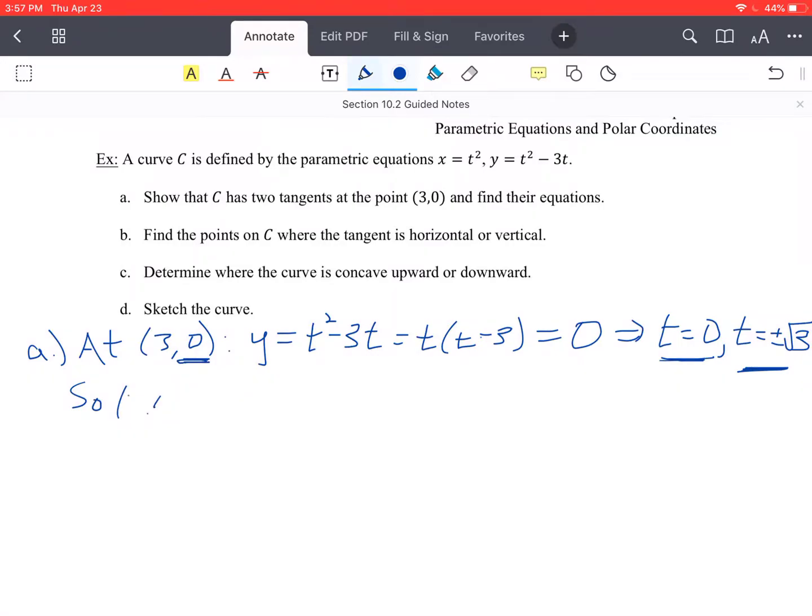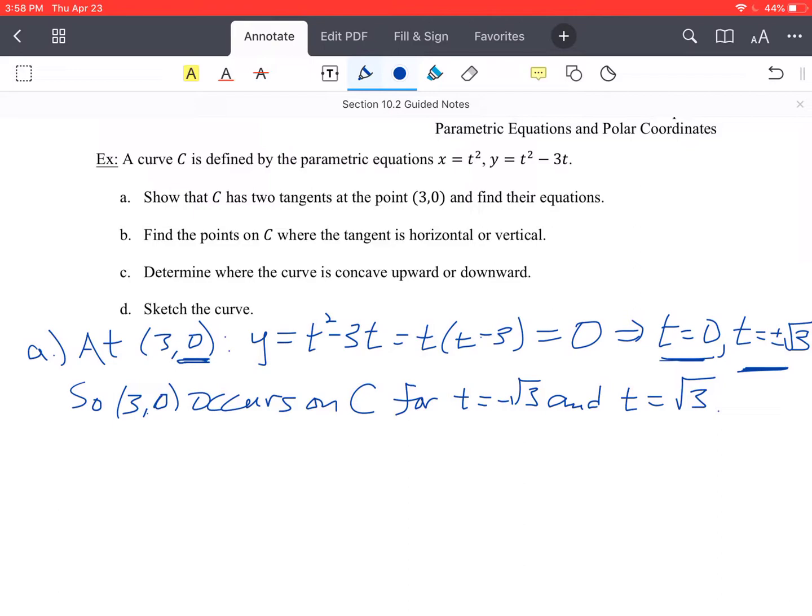So (3, 0) occurs on C for t equals negative root 3 and t equals positive root 3.